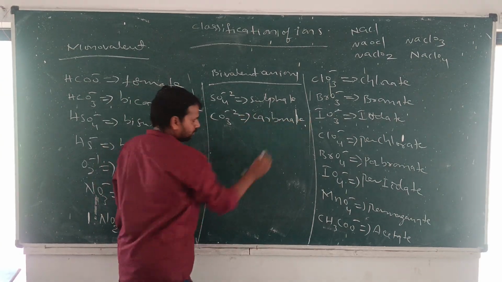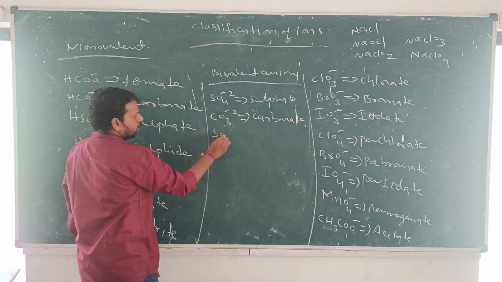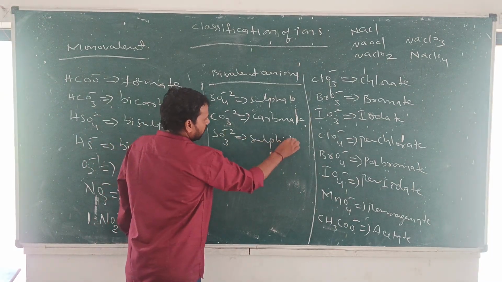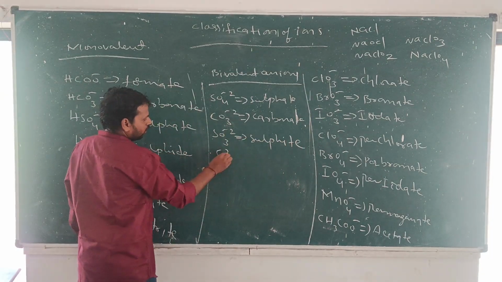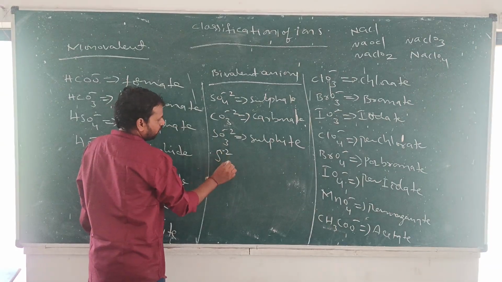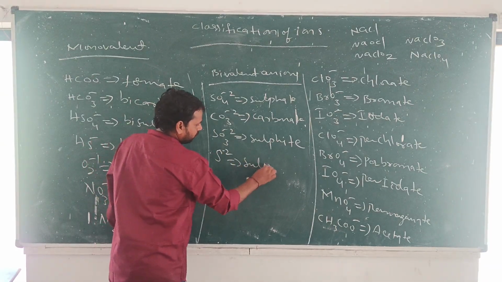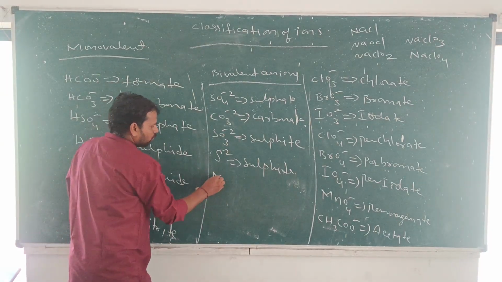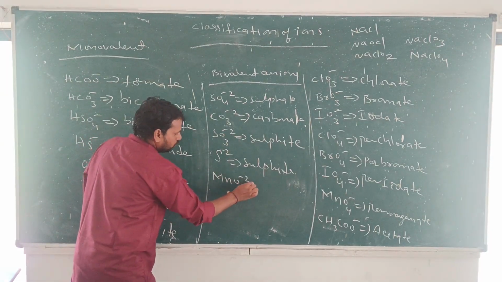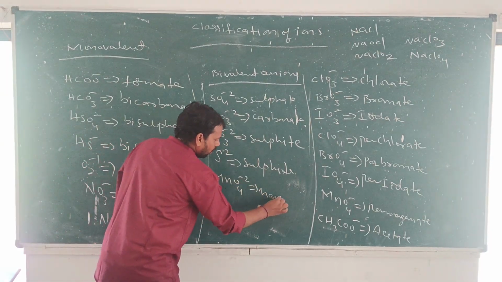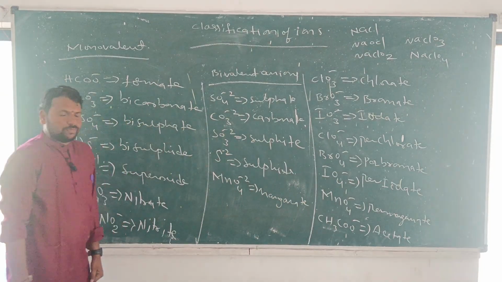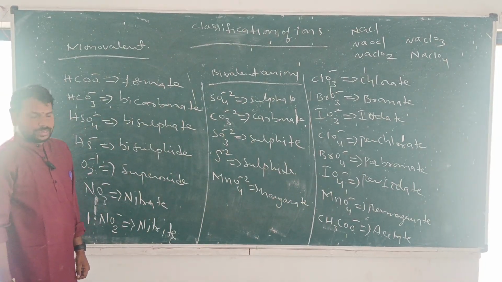SO3 minus 2 sulfite. S minus 2 sulfide. MnO4 minus 2 manganate.